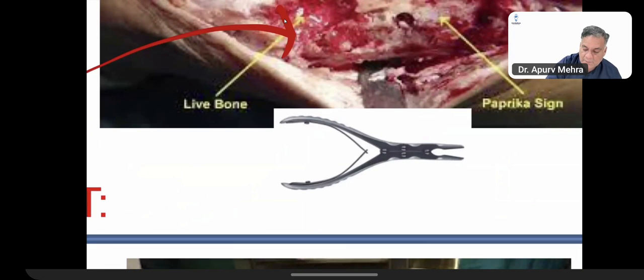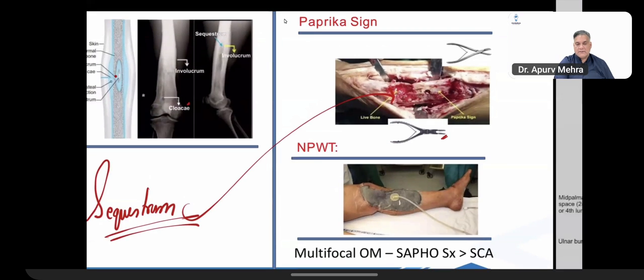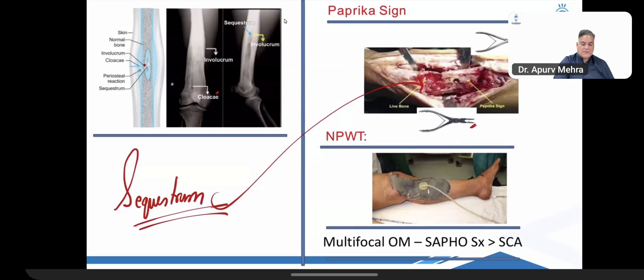And here you use a very important instrument called a nibbler. Bone nibbler. All right, remember that. In any chronic osteomyelitis or acute osteomyelitis, the local area which is usually affected is the lower end of femur. It is the lower end of femur which is usually affected in chronic osteomyelitis. Remember that.